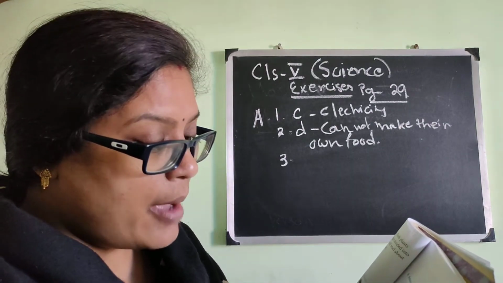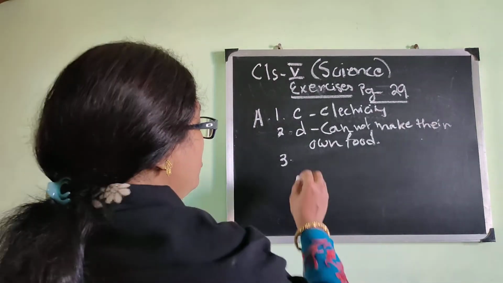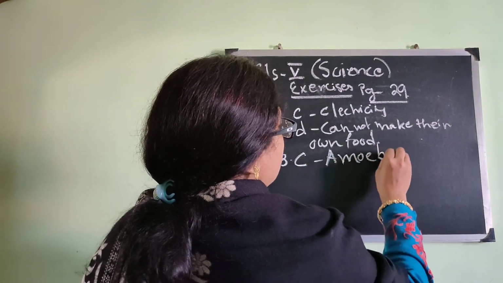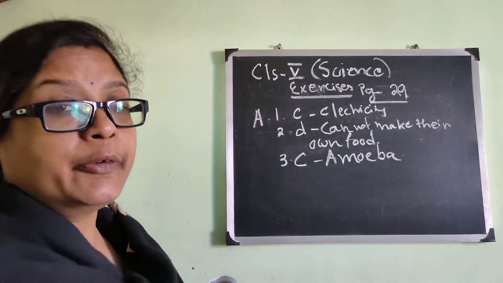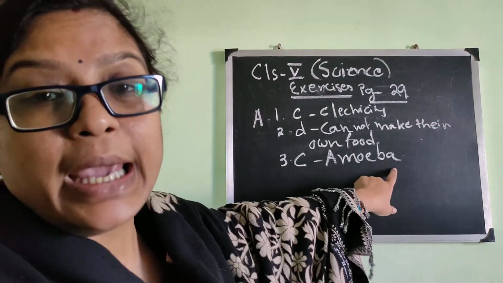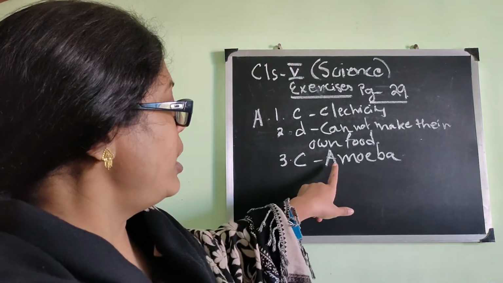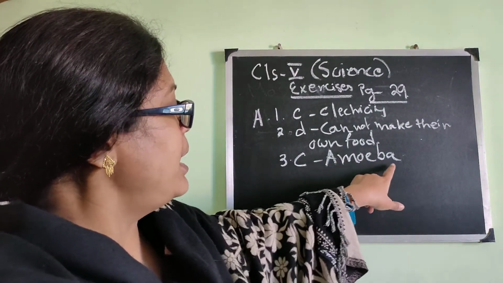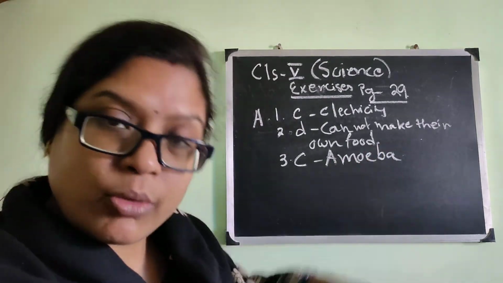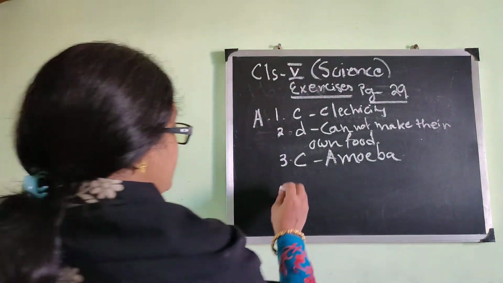Number 3. Which of these is made of a single cell? Ant, snake, amoeba, and seed. We all know the answer will be amoeba. Be very perfect in writing the spelling of amoeba. Don't write ameba. No, amoeba. Be very correct in writing the spellings.